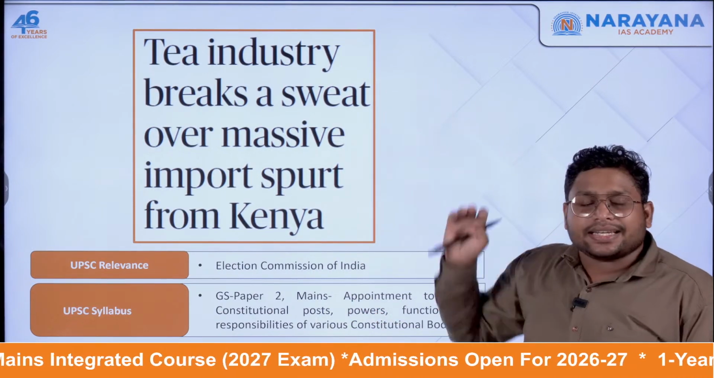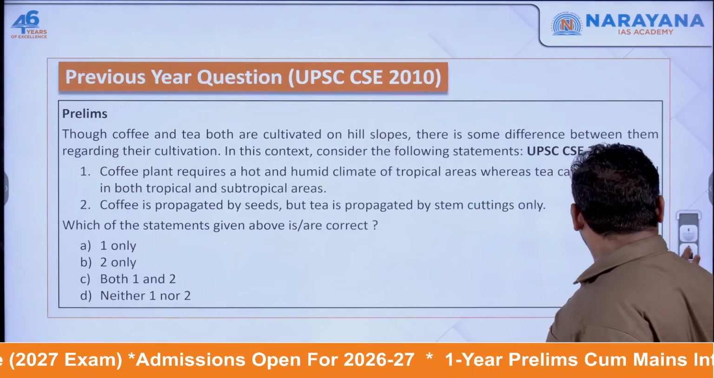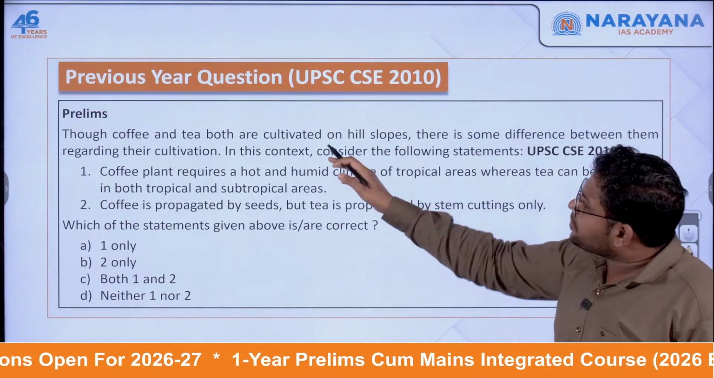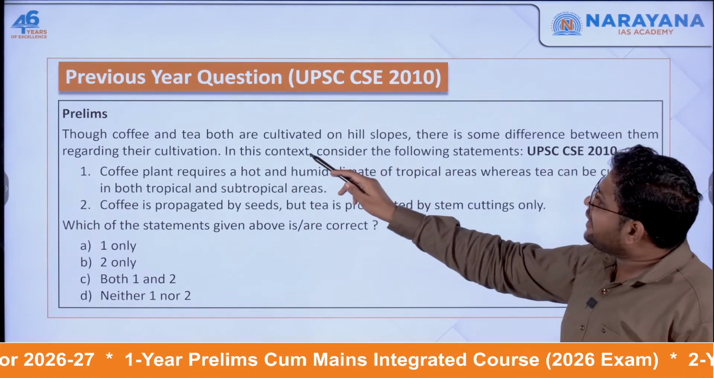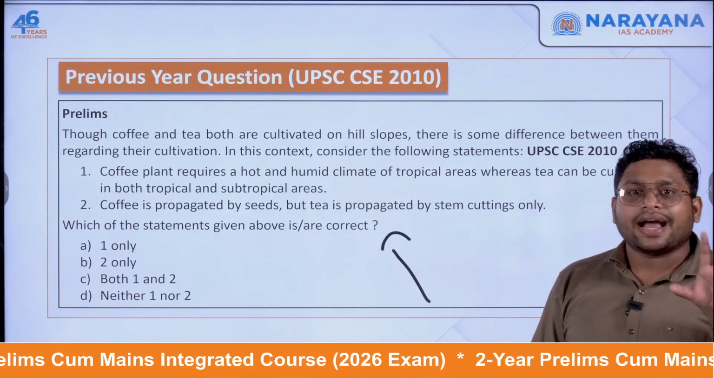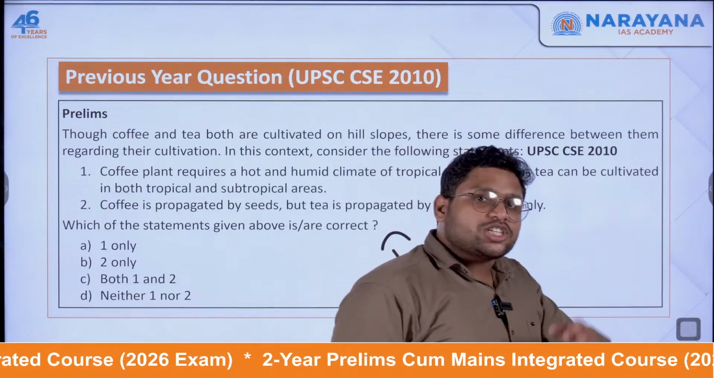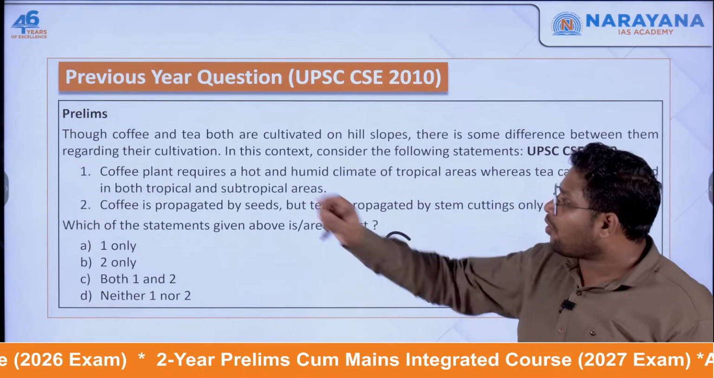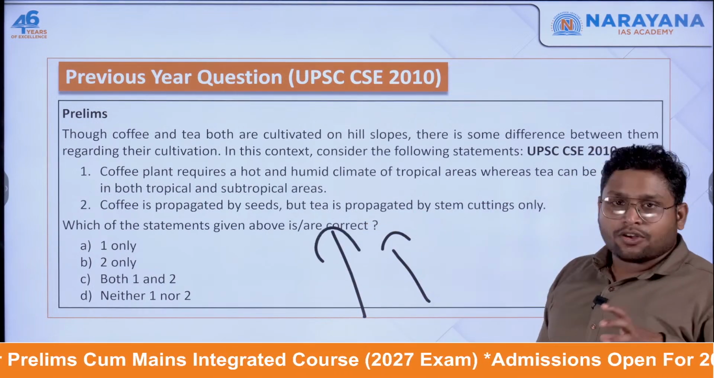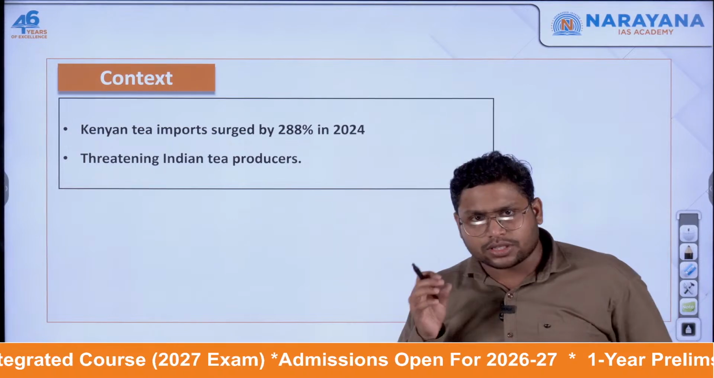The next article is related to the tea industry. Okay, now it's incorrectly mentioned over here. The tea industry can be important for your economy as well as the environment. Now look at this previous year question: coffee and tea both are cultivated on hill slopes. This question is specifically talking about the cultivation of coffee and tea, and some comparative statements are given. To answer such a question, you should have a clear-cut idea about coffee as well as tea. What kind of climate is required? What are the requirements for its propagation and all? Right now, because the article is focused on tea, we'll be focusing on the tea aspect.